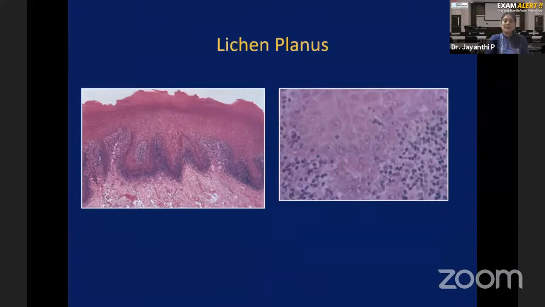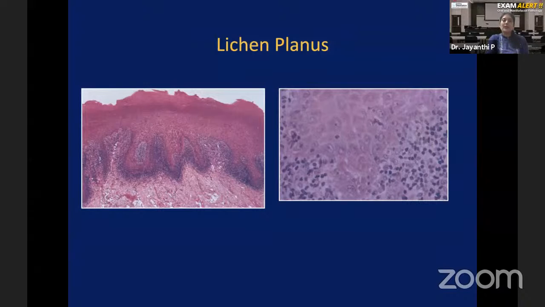So when you take a biopsy and look histopathologically, what will you see? I already told you the T lymphocyte is destroying the normal basal cells. The normal basal cell destruction is called basal cell degeneration, which means the basal cells are destroyed. What is destroying that? T lymphocyte. So these blue colored dots that you see are all T lymphocytes. You see, just below the epithelium, a subepithelial dense band of lymphocytes. These are the two diagnostic histopathological features of lichen planus. Number one, basal cell degeneration, that is destruction of the basal cell. The second feature is a subepithelial dense band of T lymphocytes, which is causing that destruction.